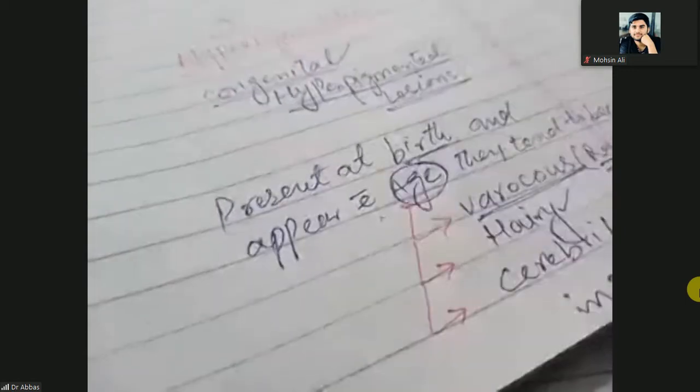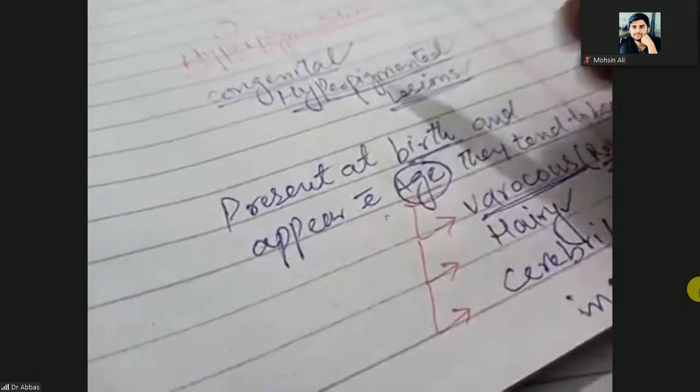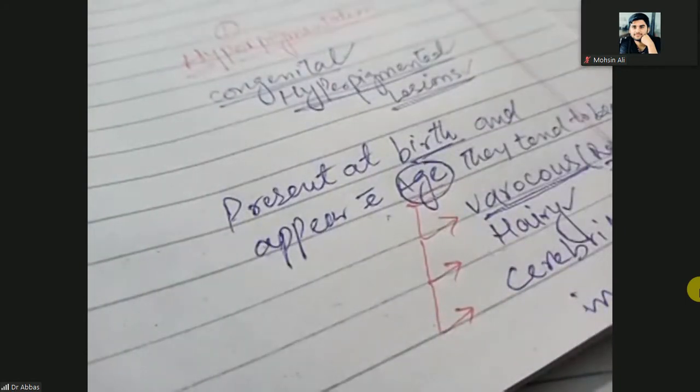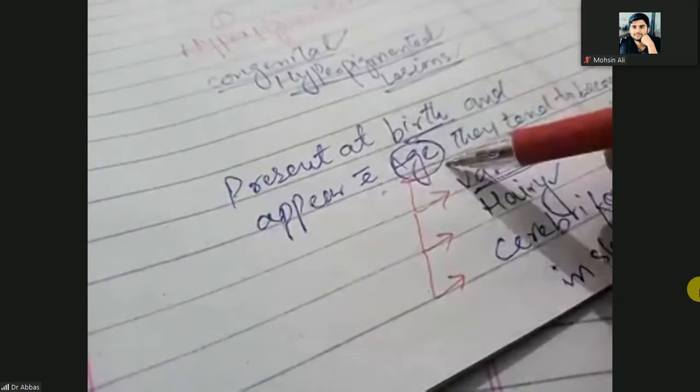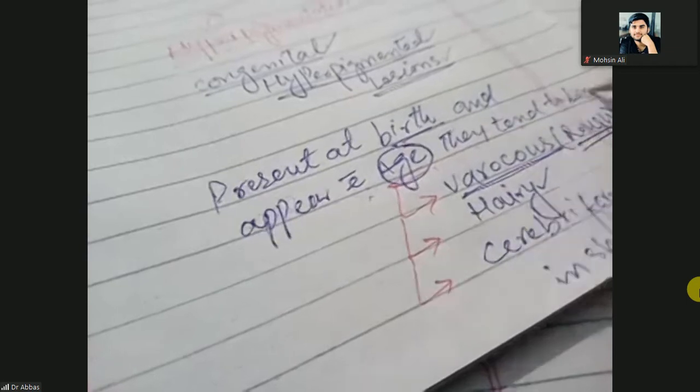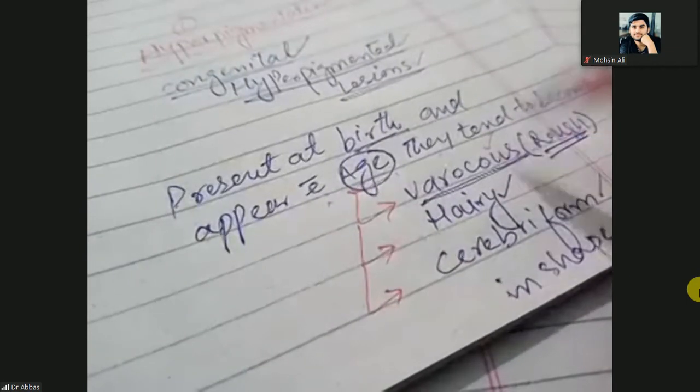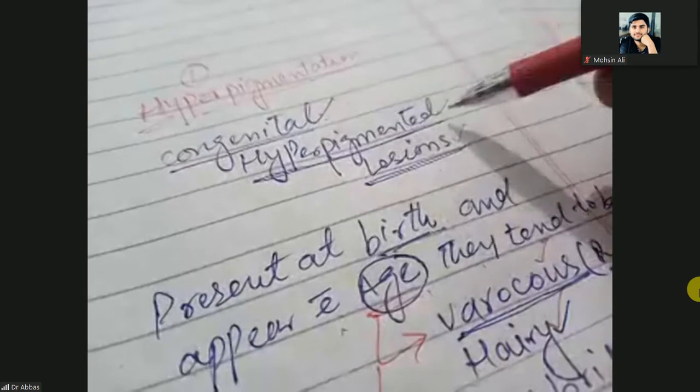These are present at birth, appear with age, and along with age tend to become more verrucous, more rough, more hairy, and also cribriform in shape. These congenital hyperpigmented lesions tend to become bathing trunk nevi.